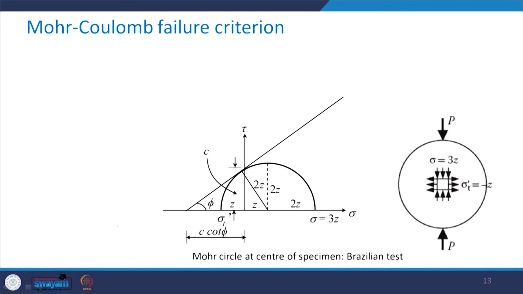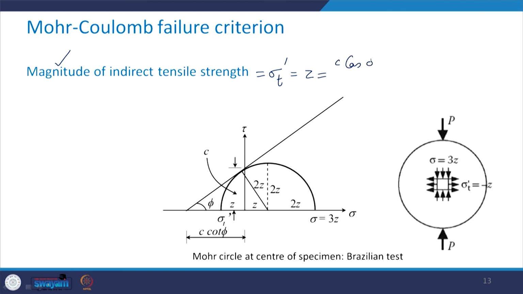Now what will happen to the magnitude of the indirect tensile strength? This is going to be sigma t prime, which is equal to Z. I am talking only in terms of the magnitude, therefore I am not putting a negative sign here. Which we just derived, it is C cos phi divided by 2 minus sine phi.